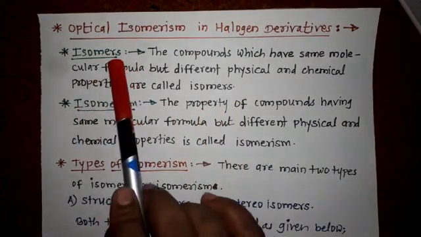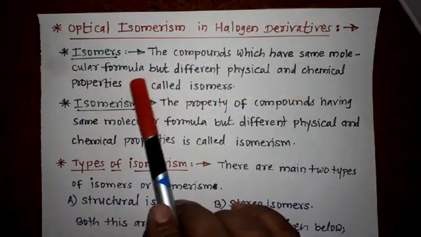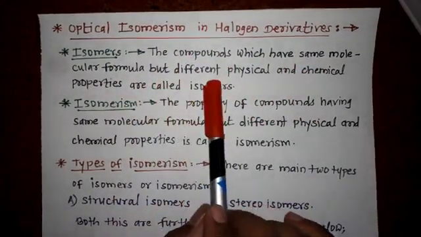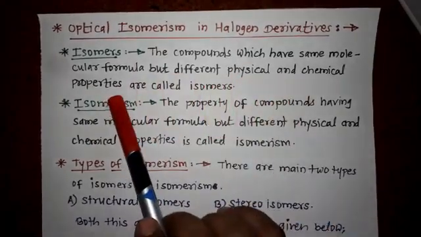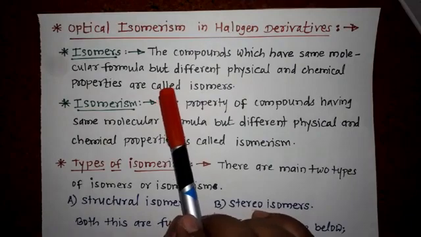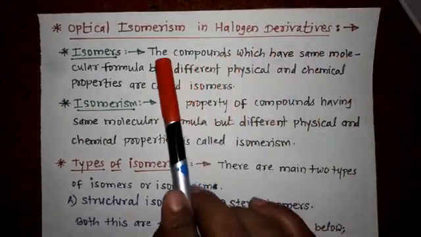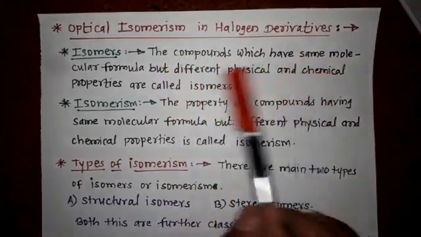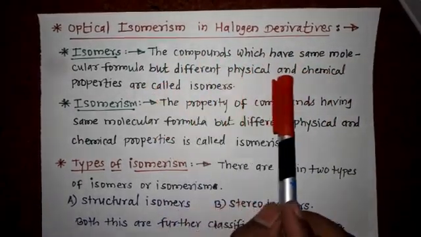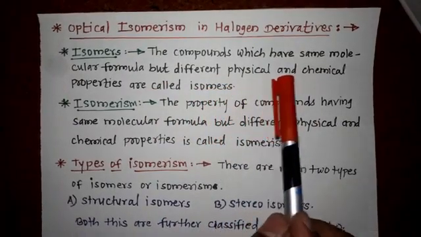So, isomers: the compounds which have same molecular formula but different physical and chemical properties are called isomers.